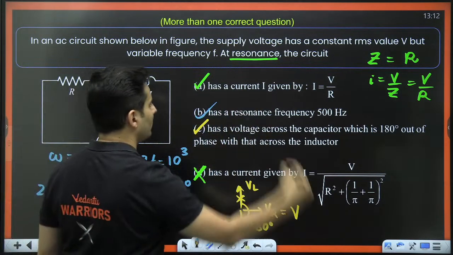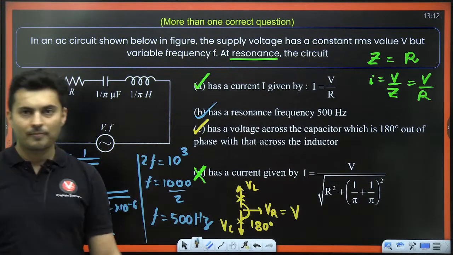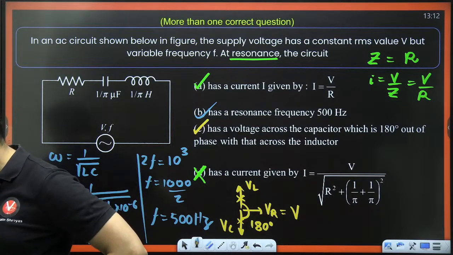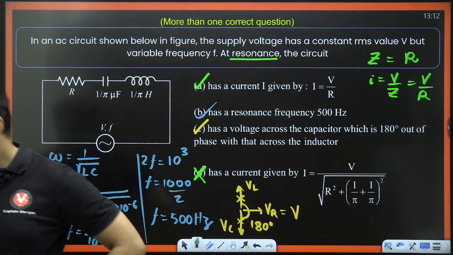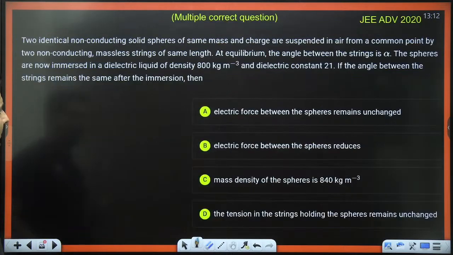So which is also correct. So A, B, C options are correct. Yes, D option is wrong. Cool, everyone? Awesome. Let's move to the next question then. Let's move to the next question coming up on your screen.